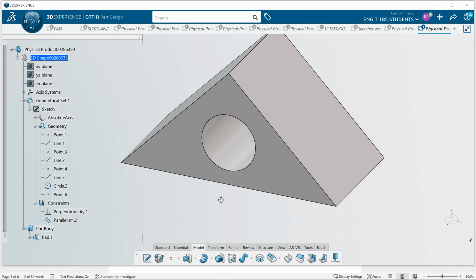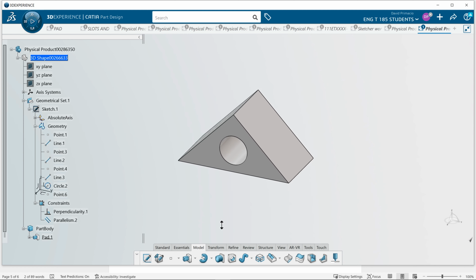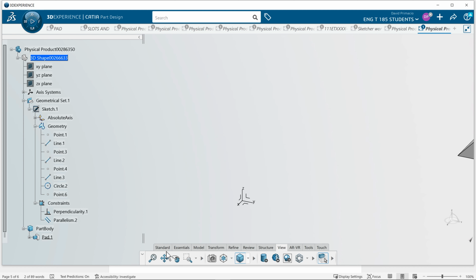I click off of it, and I can maneuver this the same way I did in the sketch. You can use this button for the pan, and you can zoom in and out. Same thing under the View tab. You have the pan feature. I can click and hold and drag this way off the screen. If I can't find it, I can hit Fit All In.